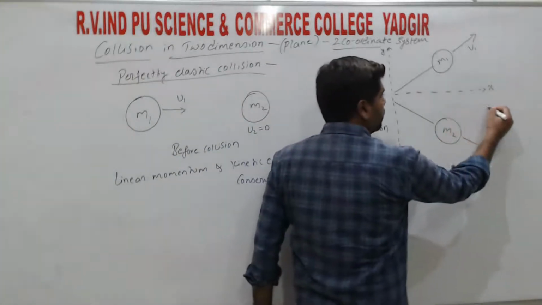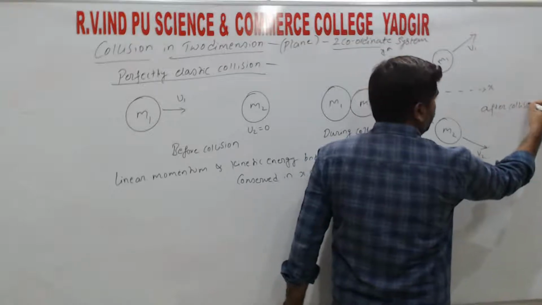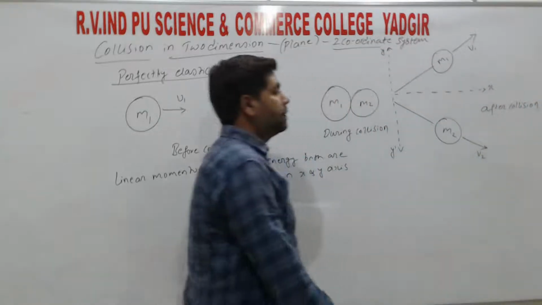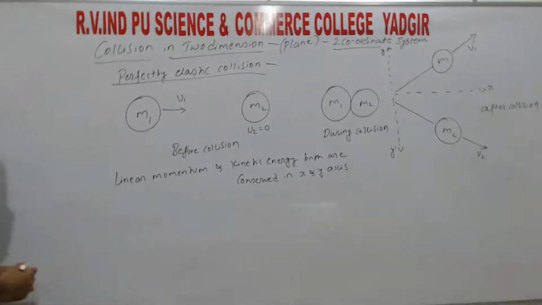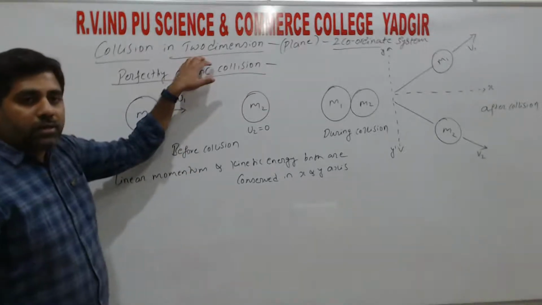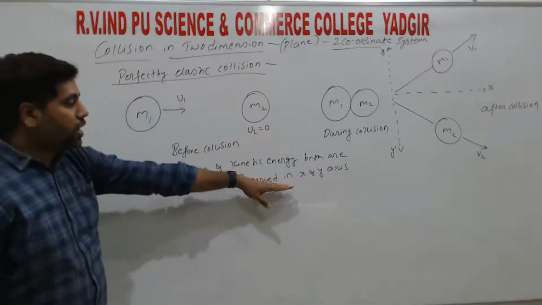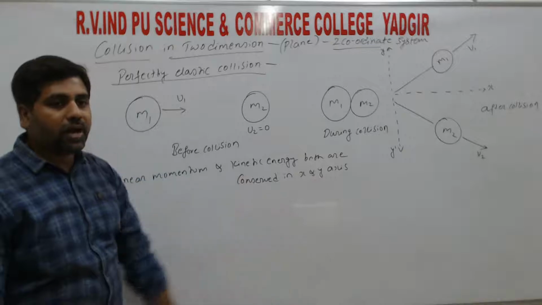So this is after collision. If we consider three axes, that would be three dimension. Since we have only up to two dimension, we are using only two axes, x axis and y axis.